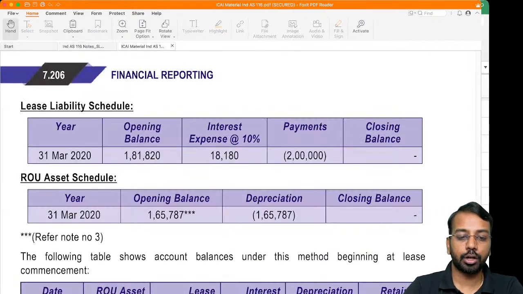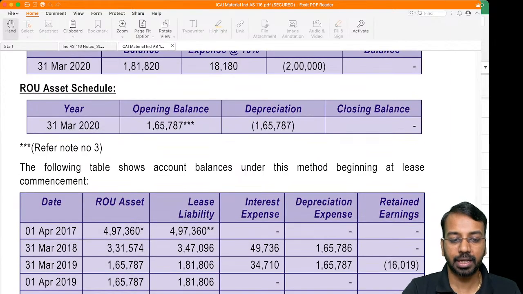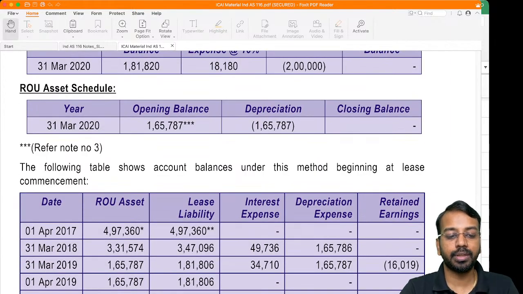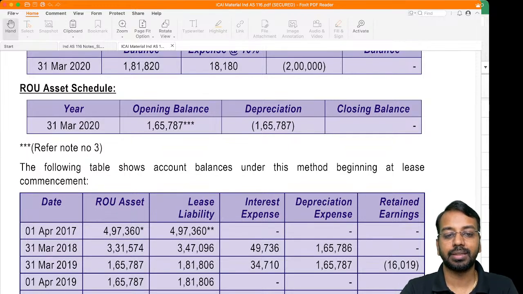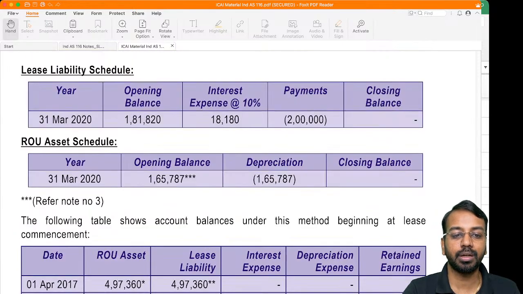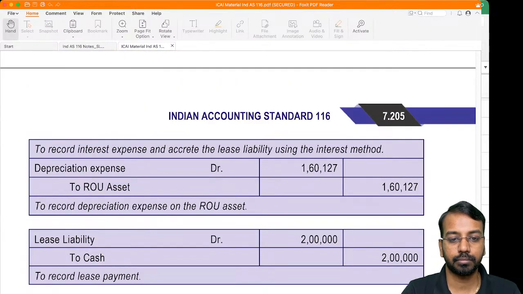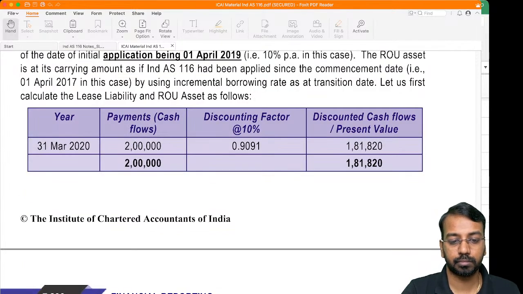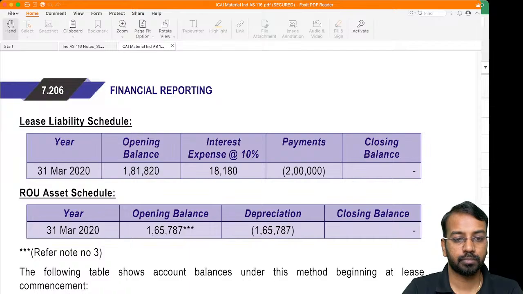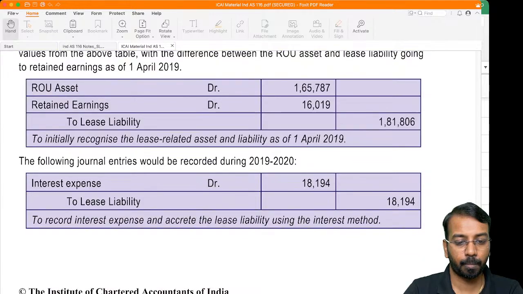So now the ROU asset is calculated as per Ind AS 116. You will apply the ROU asset calculation from Ind AS 116, and then whatever the closing balance of that particular right of use asset is as per Ind AS 116, that is what will be considered to be the opening balance of the right of use asset. Just take the calculation.